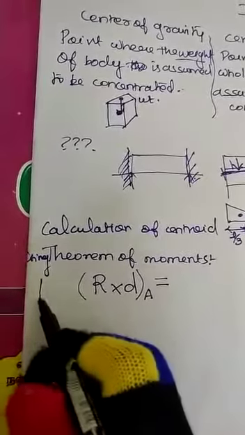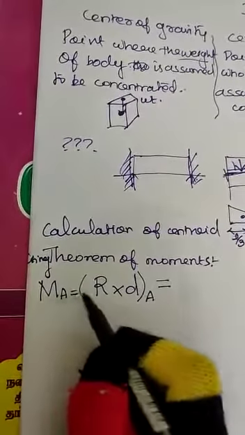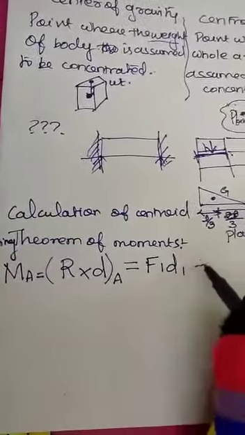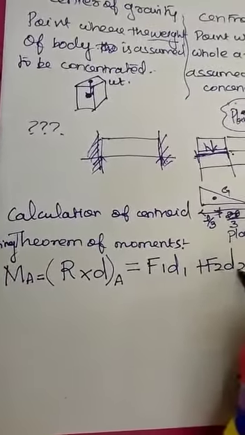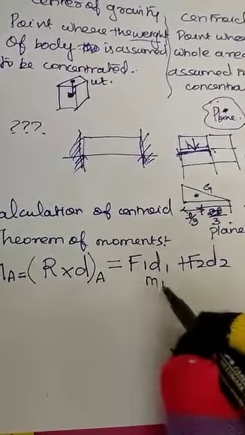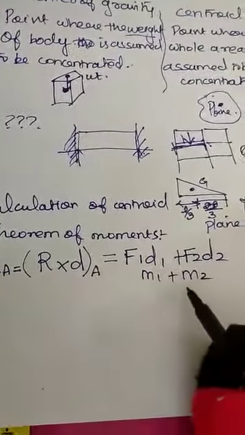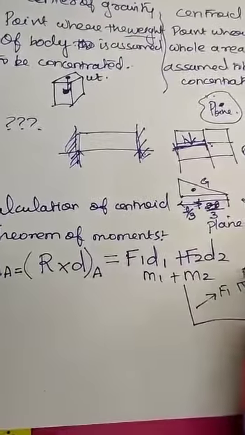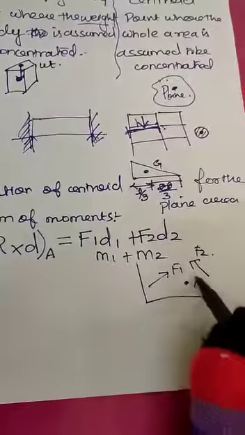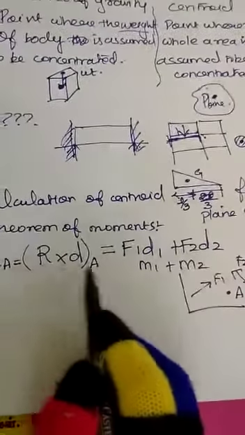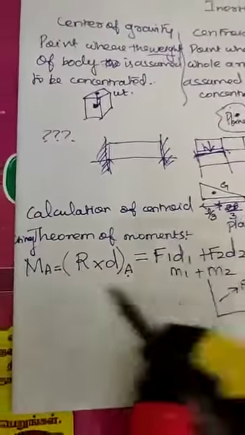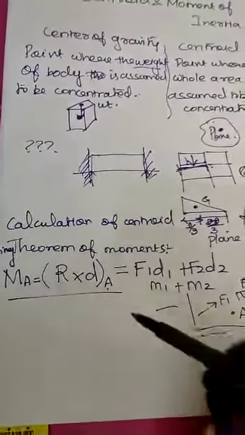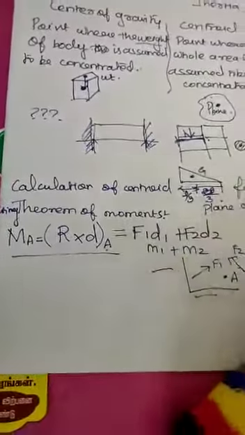For example, moment at A is equal to F1 d1 plus F2 d2, that is M1 plus M2. F1 is there, F2 is there; their perpendicular distances with respect to a certain point give the resultant moment. This is the theorem of moment. Using this concept, I am going to arrive at the centroid. How am I going to get it? Next video we will see that.